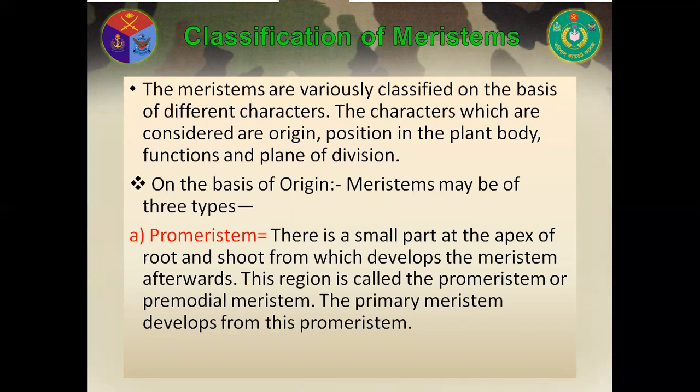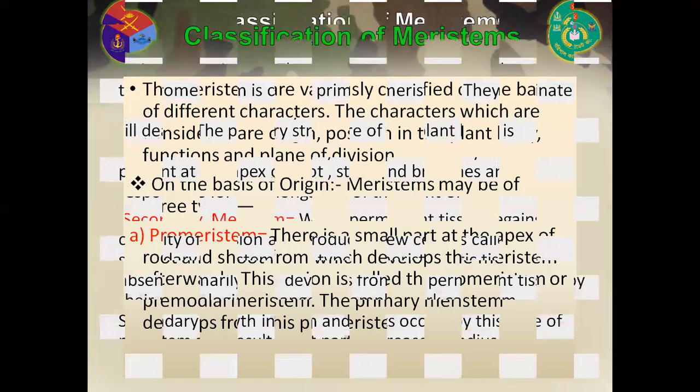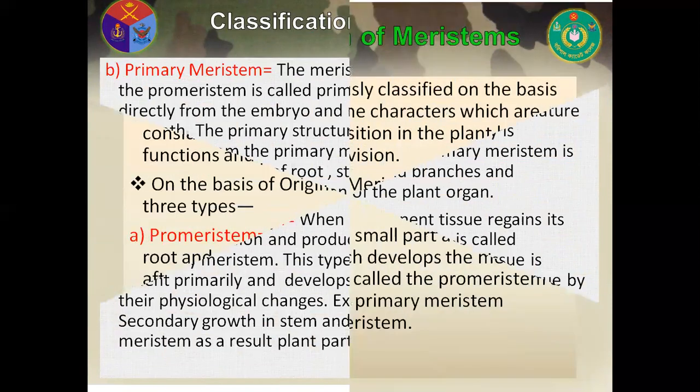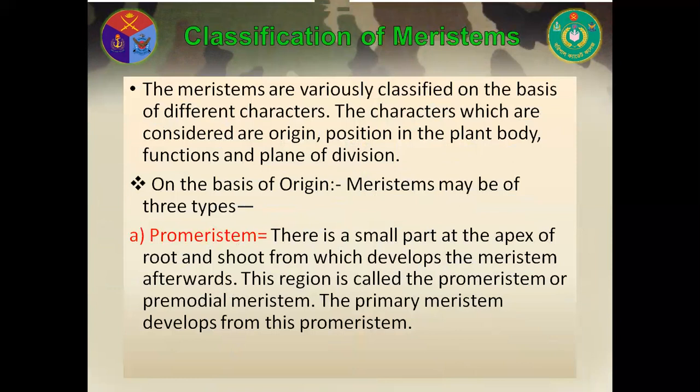Firstly, on the basis of origin, meristems may be of three types: promeristem, then primary meristem, and lastly, secondary meristem. Firstly, promeristem. There is a small part at the apex of root and shoot from which develops the meristem afterwards. This region is called promeristem or primordial meristem. The primary meristem develops from this promeristem.